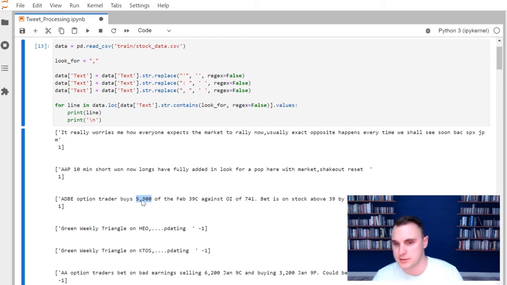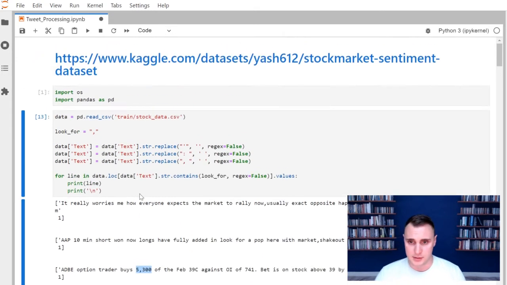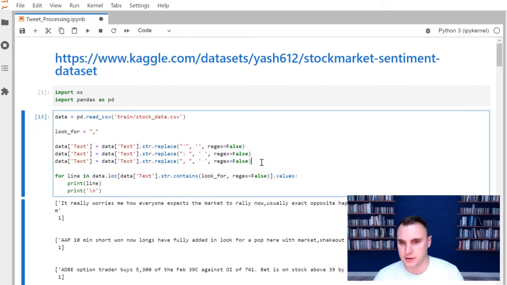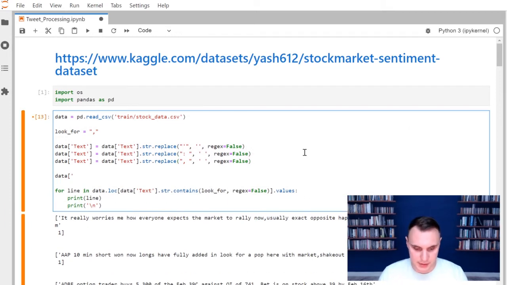We actually want to get rid of it and just combine the entire number together. But if I do that for all of the commas, then something like the one up here now would smush these two words together. So here's where we're going to start using regular expressions. So if I say data at text equals data at text, we're going to do a dot string dot replace. So same thing as before, but what's going to change is what we put in these quotation marks. So let's go ahead and fix all of the instances where there is a comma in between two numbers.